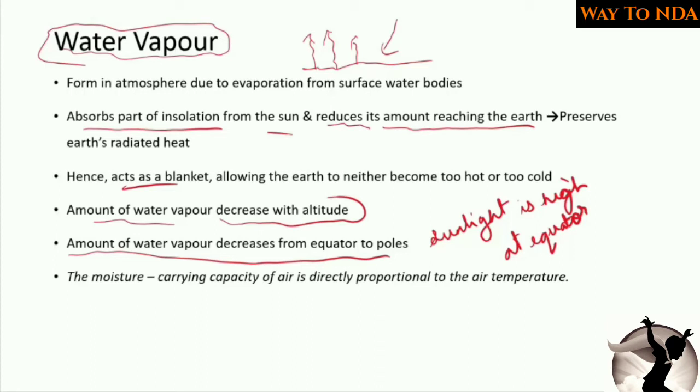Okay, and you must remember one thing: the moisture, that means the water vapor, the carrying capacity of the air is directly proportional to the air temperature. That means how much water vapor the air can carry. So if you increase the temperature of air, it can carry more water vapor, but if you decrease the temperature of the air it will carry less water vapor. Okay, so this is directly proportional. You increase the air temperature, it can carry more water vapor. You decrease the temperature of air, it will carry less water vapor. As simple as that.